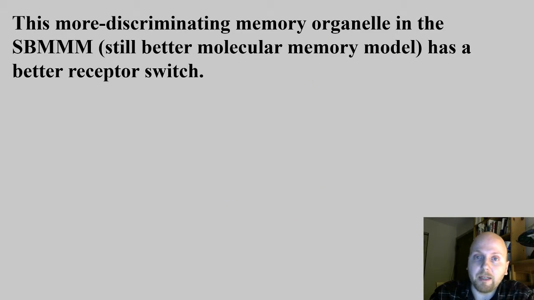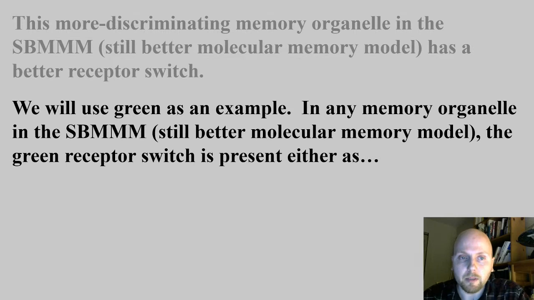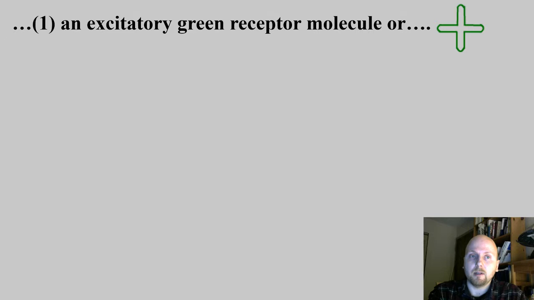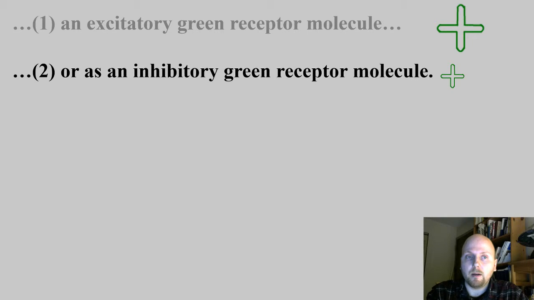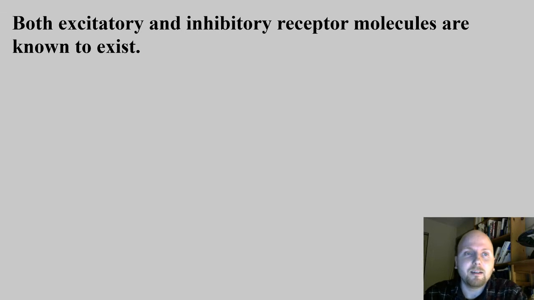This more discriminating memory organelle in the still better molecular memory model has a better receptor switch. We use green as an example. In any memory organelle in the still better molecular memory model, the green receptor switch is present either as an excitatory green receptor molecule or as an inhibitory green receptor molecule. Both excitatory and inhibitory receptor molecules are known to exist.